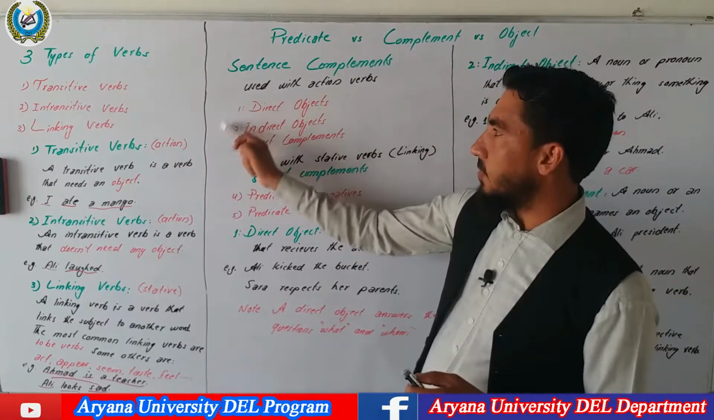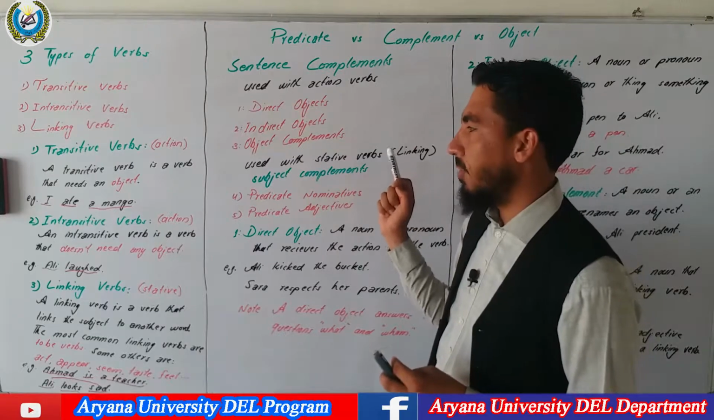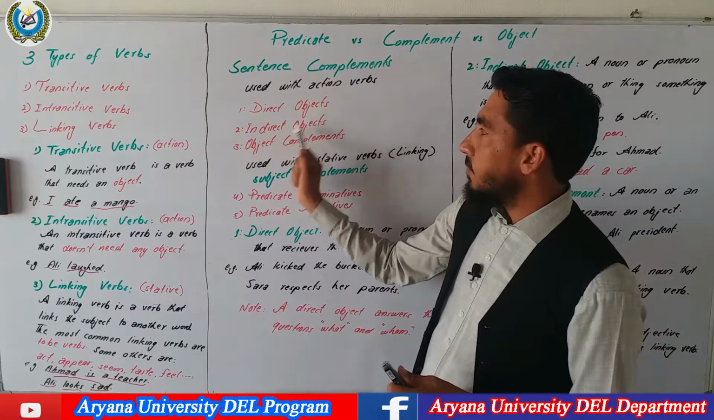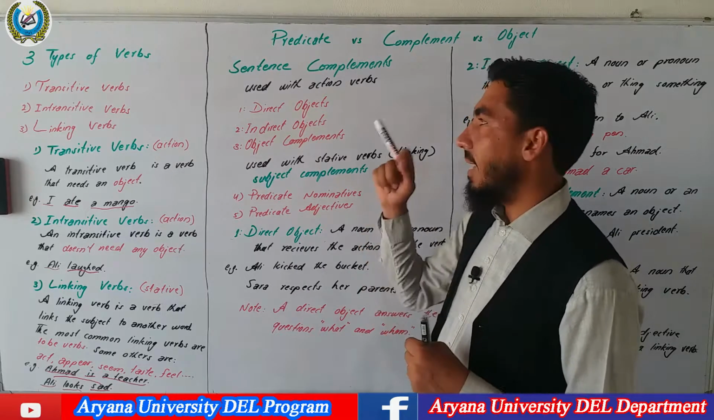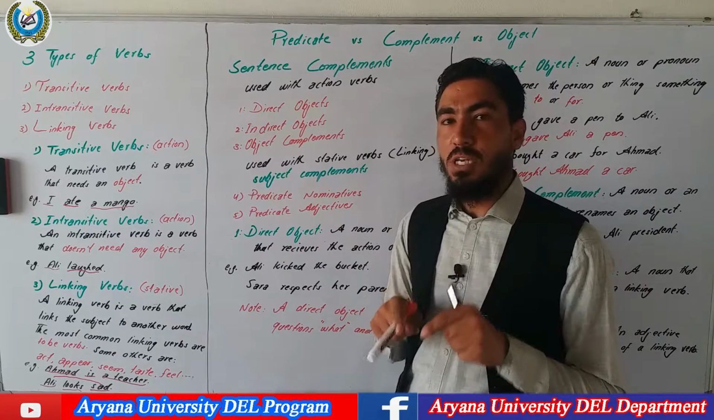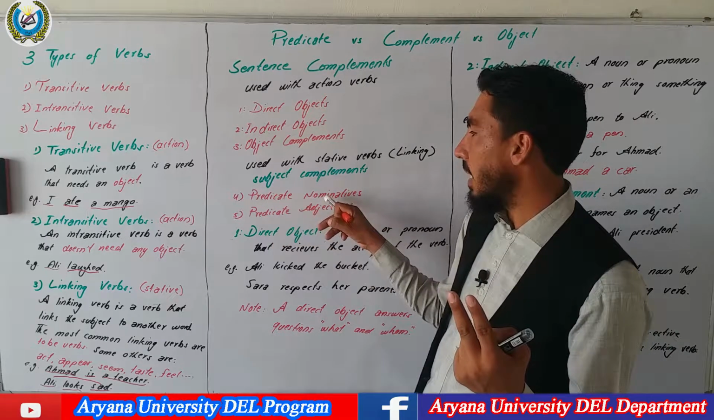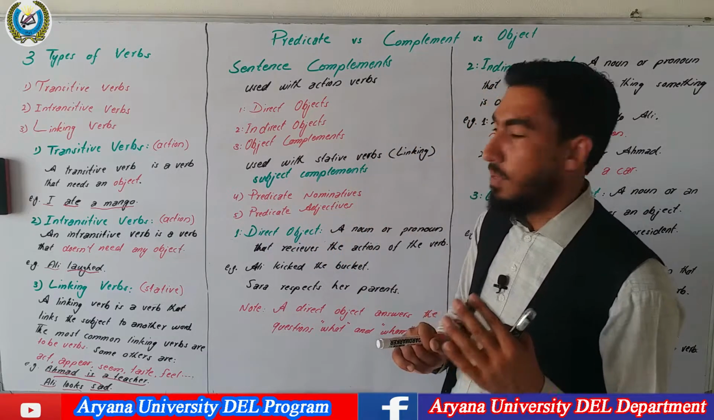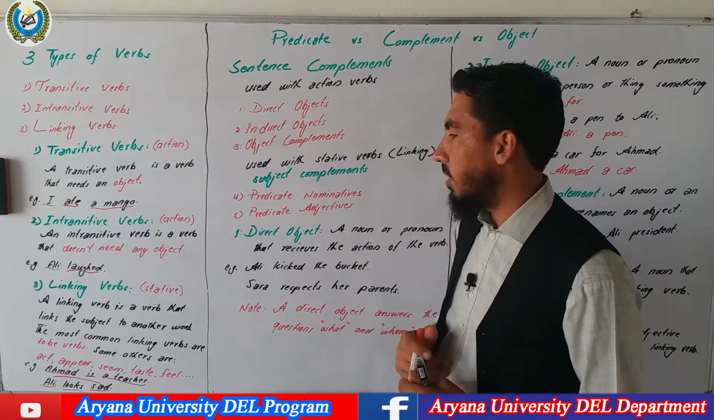3 of these sentence complements are used with action verbs, and 2 of them are used with stative verbs, with linking verbs, as we talked about in that section. So direct objects, indirect objects, and object complements are used with action verbs, and predicate nominatives and predicate adjectives are both called subject complements. There are 2 types of subject complements: one is predicate nominatives, and the second type is predicate adjectives. So there are 5 types of sentence complements used in English grammar: 3 with action verbs and 2 with linking verbs or stative verbs.